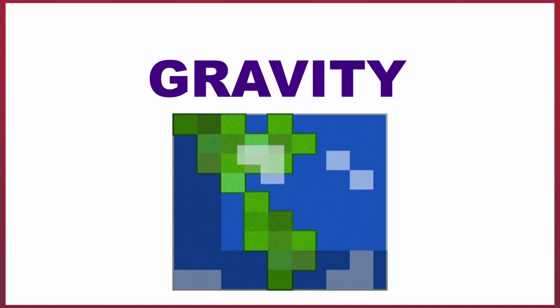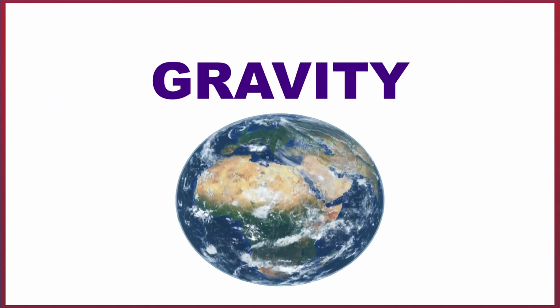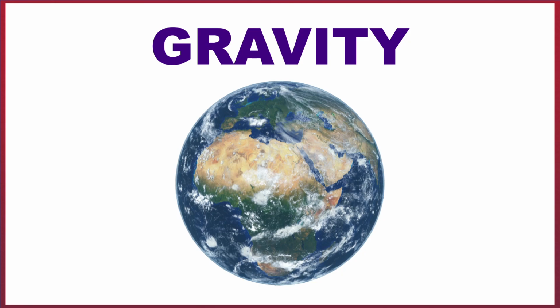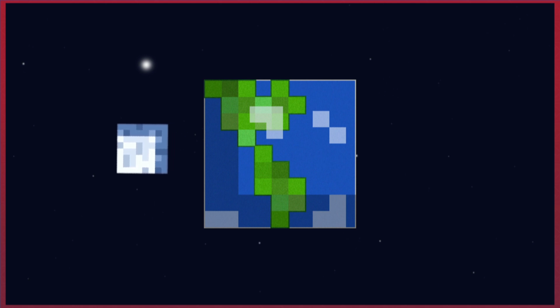So there we go, a planet can't be a perfect cube due to the effect of gravity pulling all matter into a central point from a very early stage of planetary development. And although the moon theoretically could be a perfect cube, it's incredibly unlikely and definitely wouldn't last long if it somehow happened. Thanks for watching.